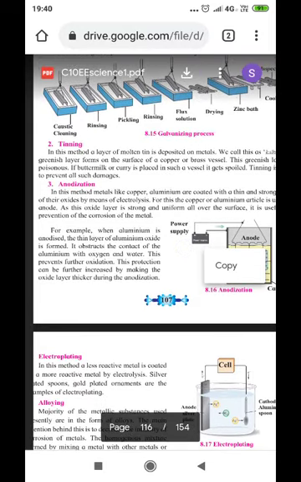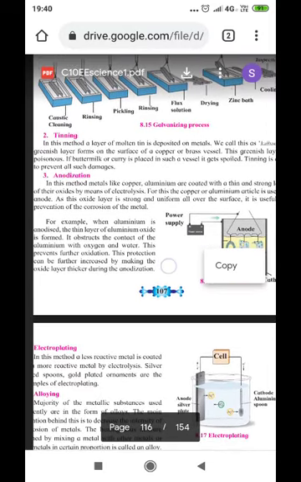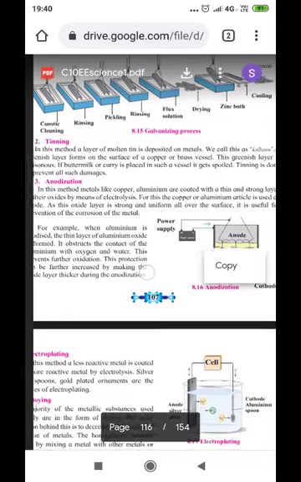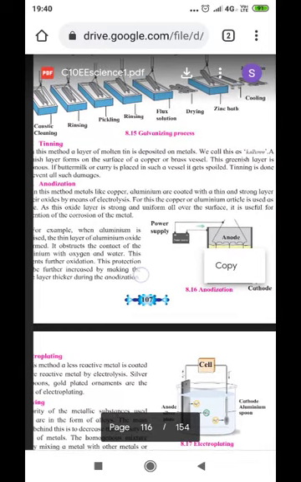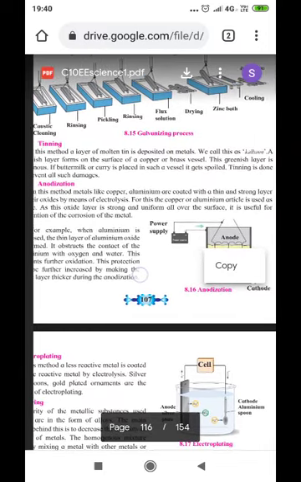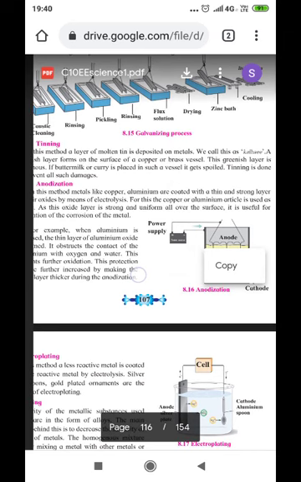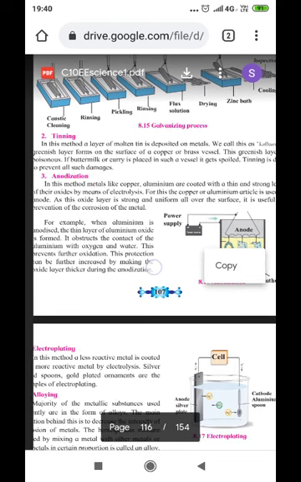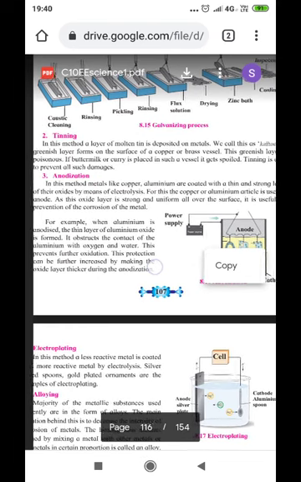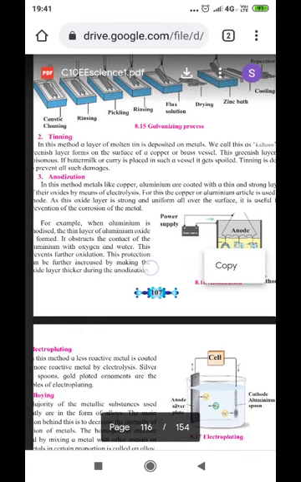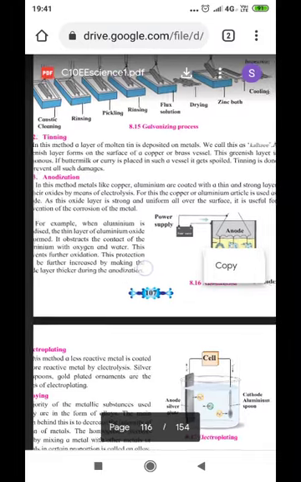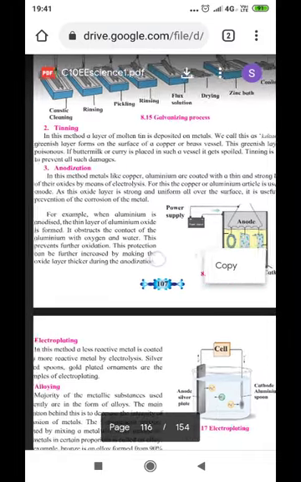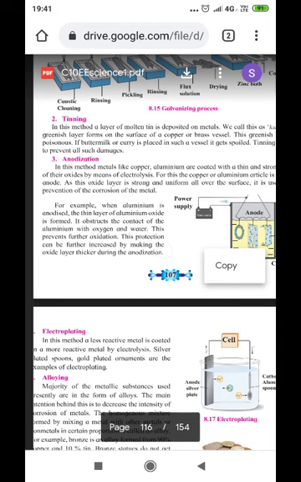Another method is tinning. In this method, a layer of molten tin is deposited on metals. We call this kalai. A greenish layer forms on the surface of a copper or brass vessel. This greenish layer is poisonous. If buttermilk or curry is placed in such a vessel, it gets spoiled. Tinning is done to prevent all such damages.